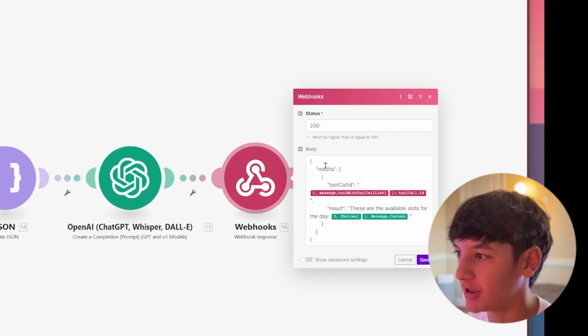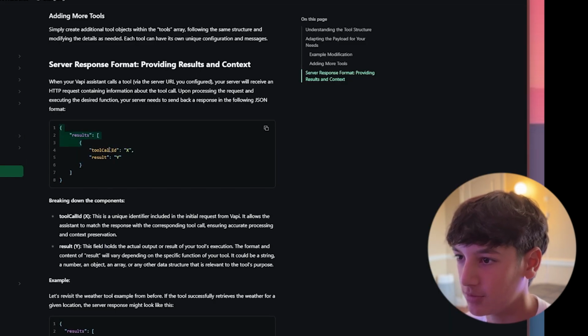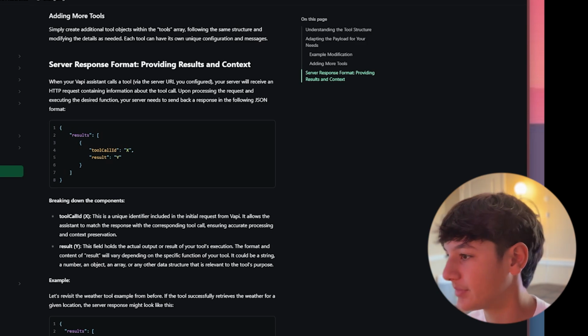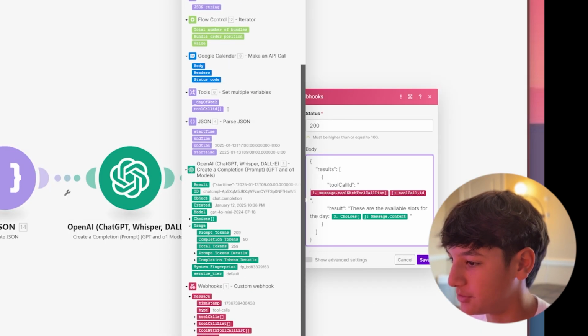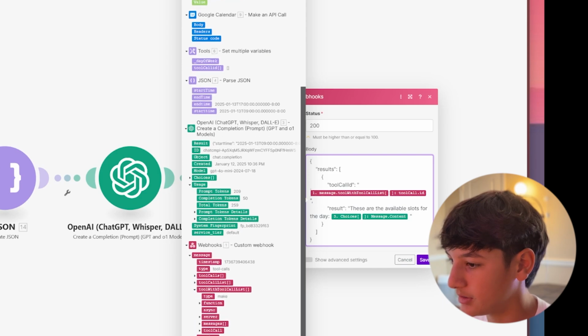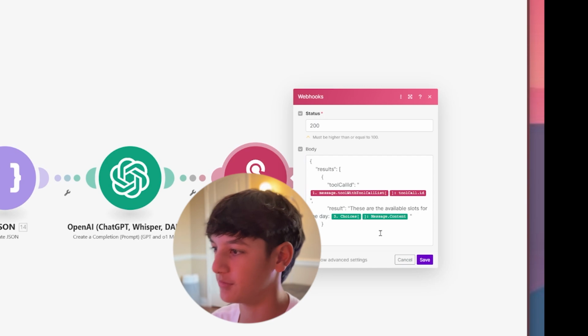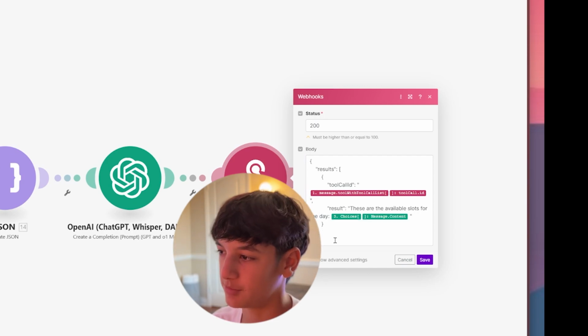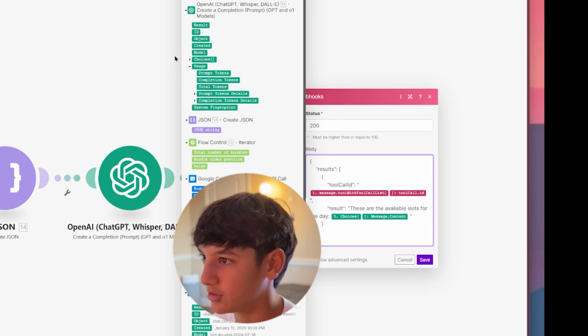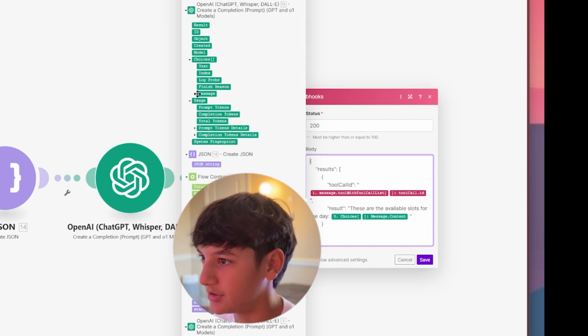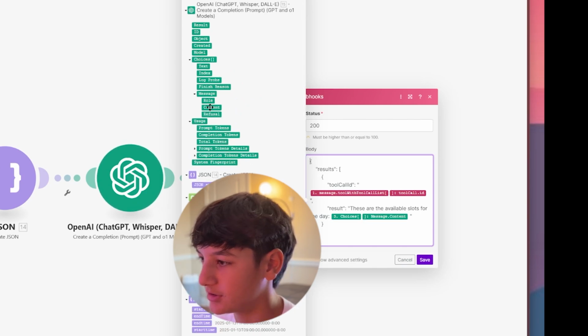And then you're going to have a final webhook with this same format from the Vapi website. From here you have the tool call list, tool call ID, and then the result is they're going to say these are the available time slots for the day. And then you can use the choices, message, content right there.